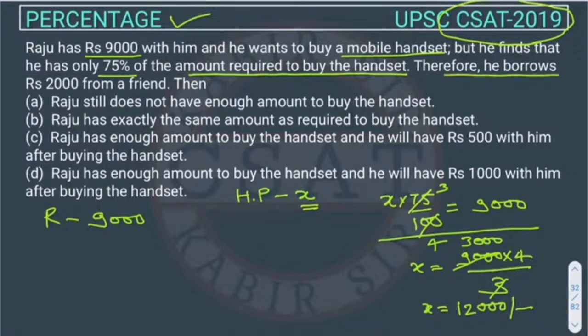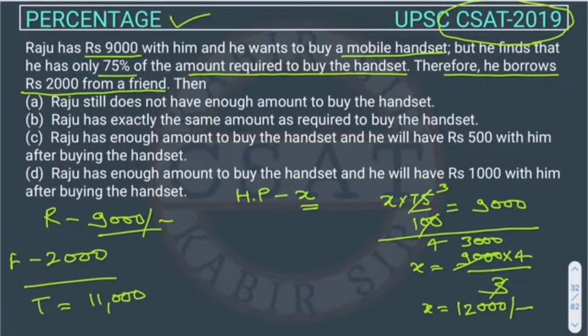Therefore, he borrows rupees 2,000 from a friend. Now what is Raju doing? Raju is having 9,000, right? And he borrowed 2,000 from his friend. So now the total money with Raju will be 11,000. And what's the price of the mobile? The price of the new handset is 12,000.